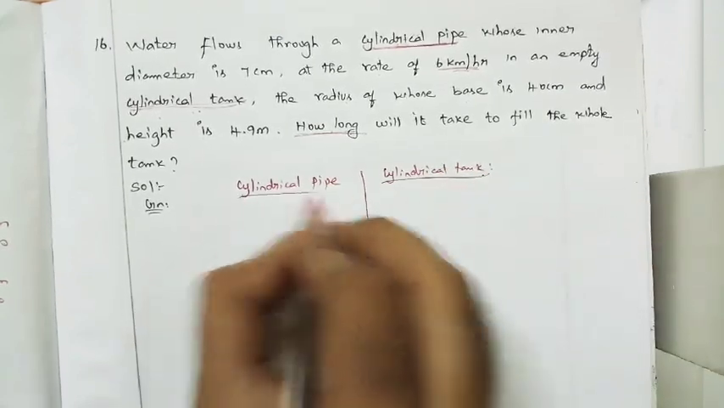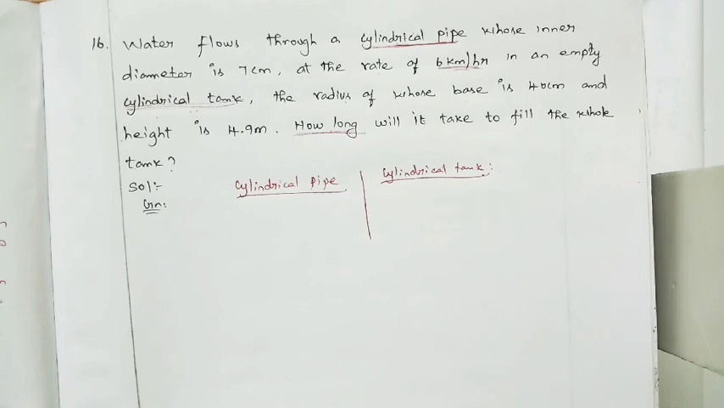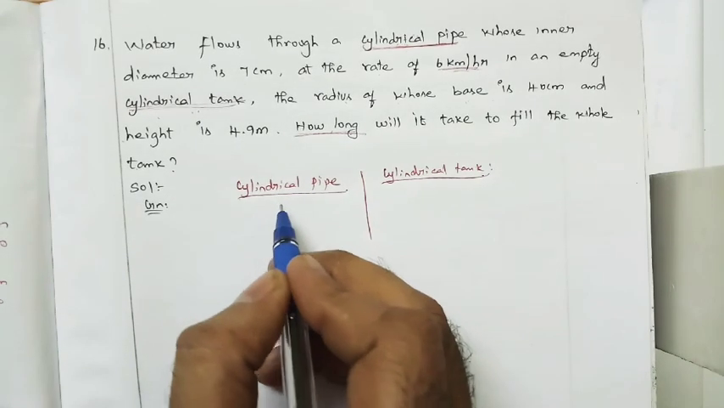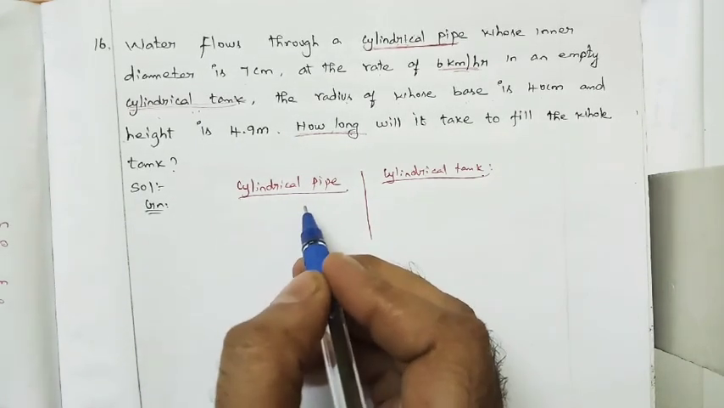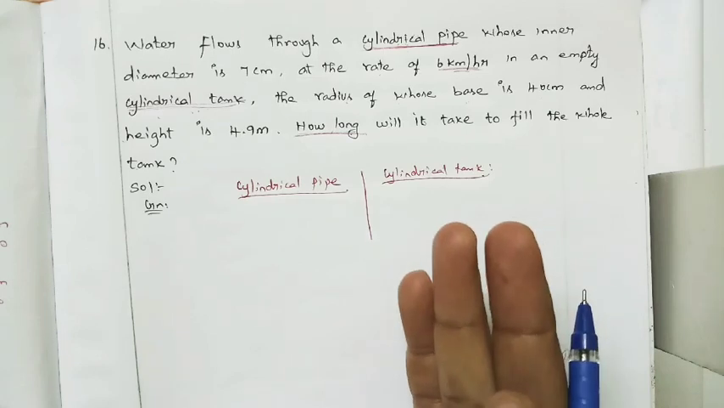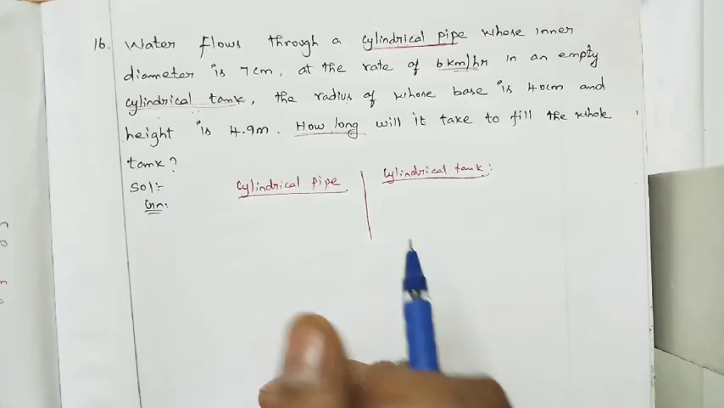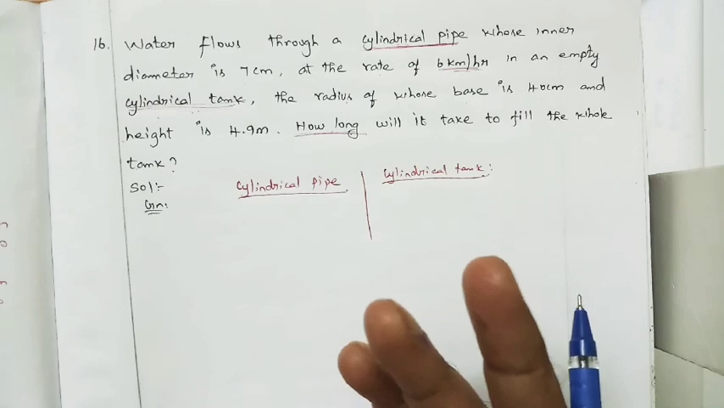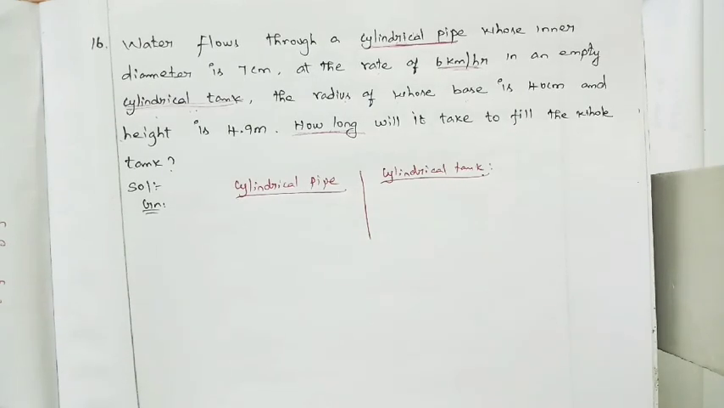What are the details we are having? For the cylindrical pipe, water is flowing through the cylindrical pipe. So for that, what things do we need? Radius, speed and time. Here time only we want to find. So you can assume time is equal to x, or else you can keep time is equal to time itself, no problem.